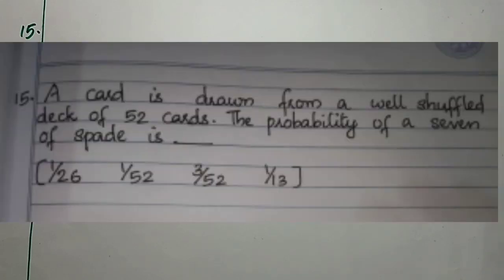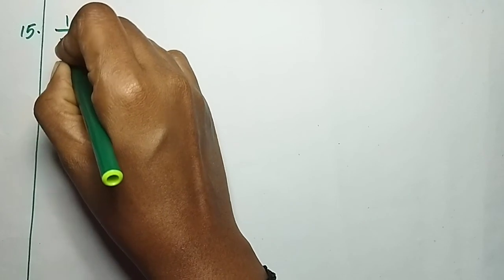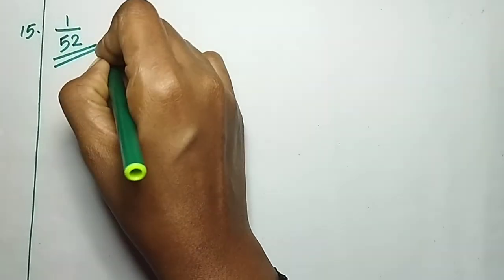So question number 15. A card is drawn from a well-shuffled deck of 52 cards. The probability of a 7 of spade is dash. 7 of spade means 1 card. Okay. So what is the probability of getting 7 of spade? Yes, it's clear that the answer will be 1 by 52.